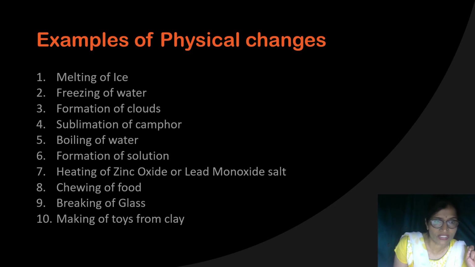Third, heating of zinc oxide or lead monoxide, that is related to change of color. The physical property that changes is the color of the substance. Zinc oxide is white when it is in the cold state, and when it is heated, it will be converted into yellow color. And in the same way, there will be a change in color of lead monoxide. Chewing of food.